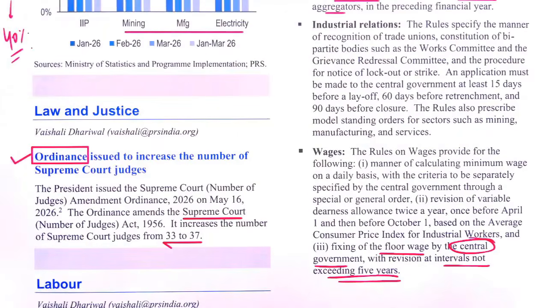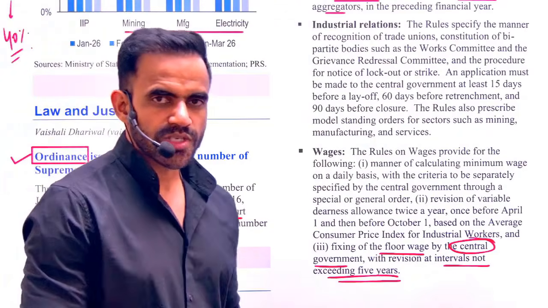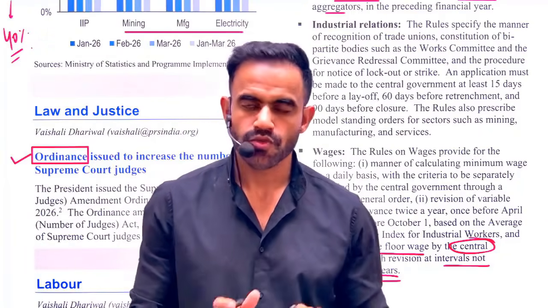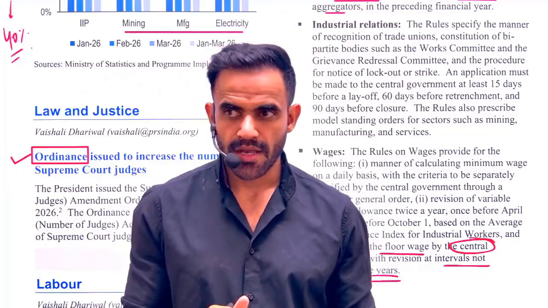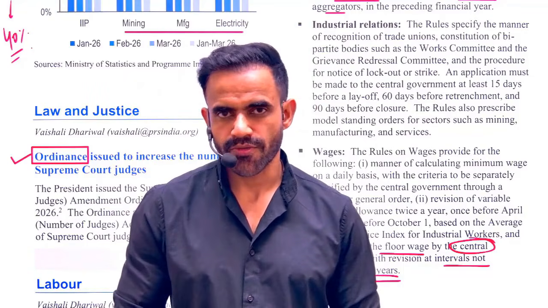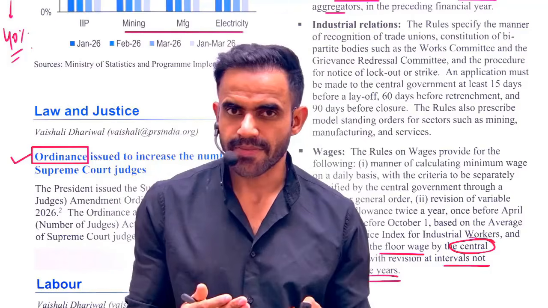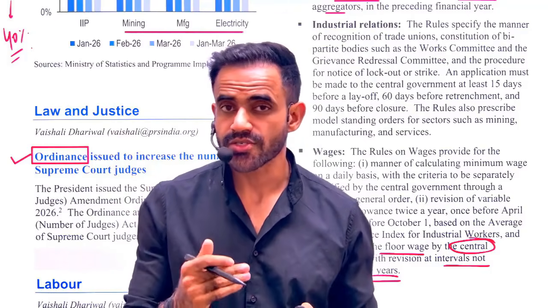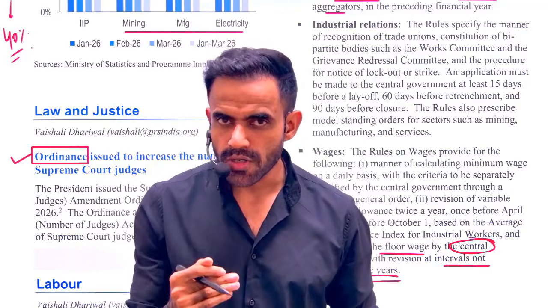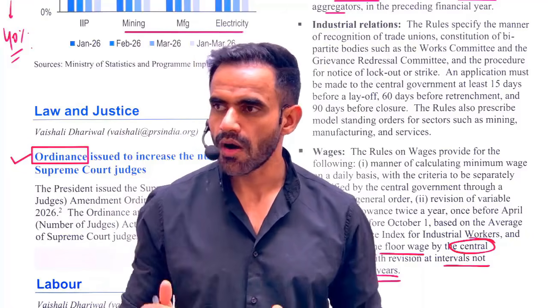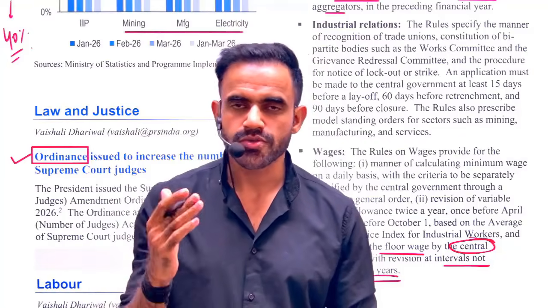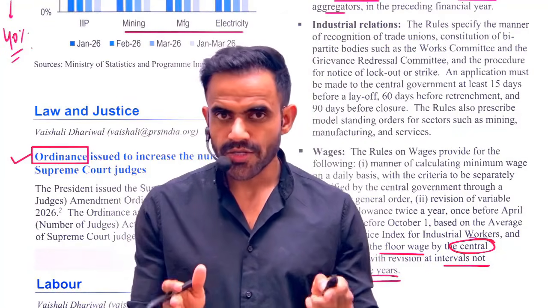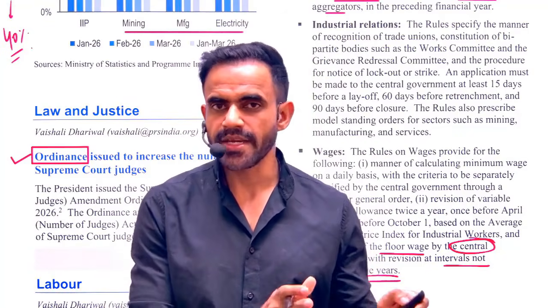Next article is related to the ordinance which has been issued by the government through the president to increase the number of judges in the Supreme Court. Now understand how the examiner is going to ask a question from this. The examiner can simply frame a statement that the strength of the Supreme Court cannot be increased through the ordinance route, or that it can be done only through a Constitutional Amendment Act. So you need to understand how this entire thing can be done.